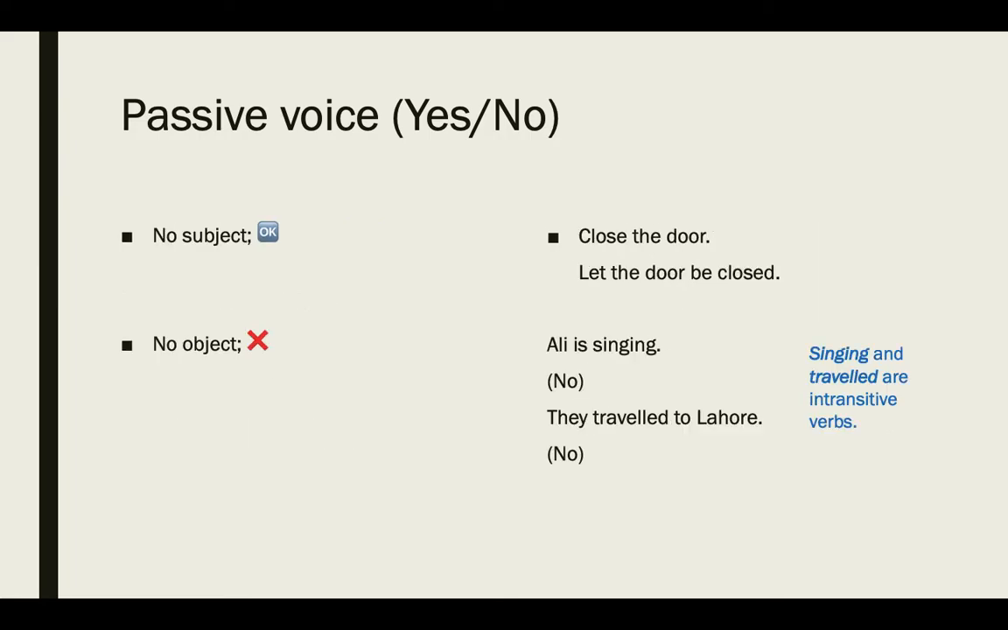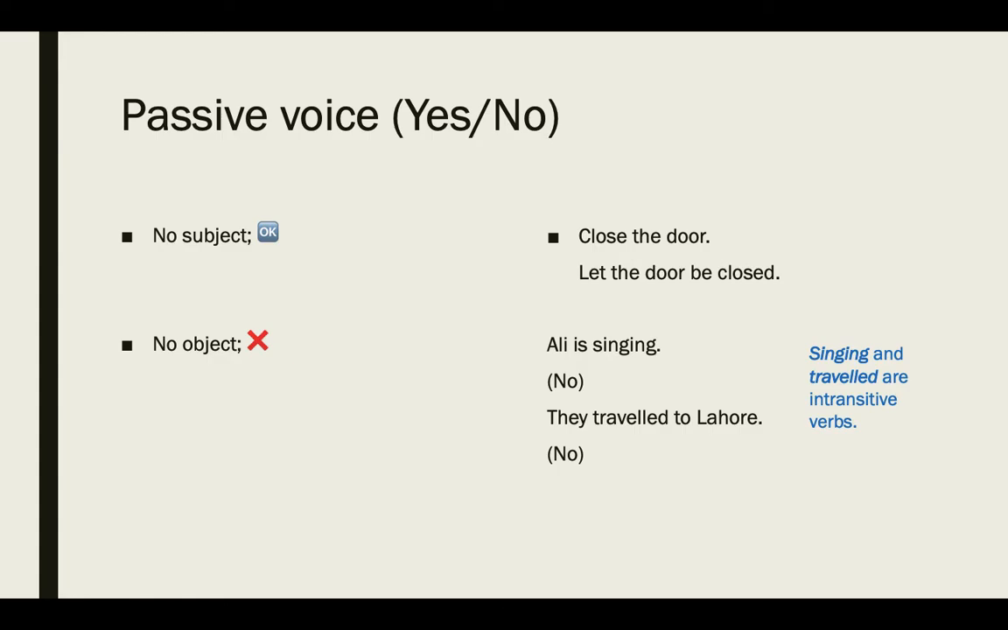Then we have to see different cases. If there is a sentence in which there is no subject as the doer of an action, can you make the passive voice? The answer is yes, you still can make the passive voice. Look at the example: close the door, and let the door be closed. There is no subject in the sentence, but still you can make passive voice of the sentence. Whereas if you have no object in the sentence, you cannot make passive voice, because in passive voice we need an object that is going to take the place of the subject.